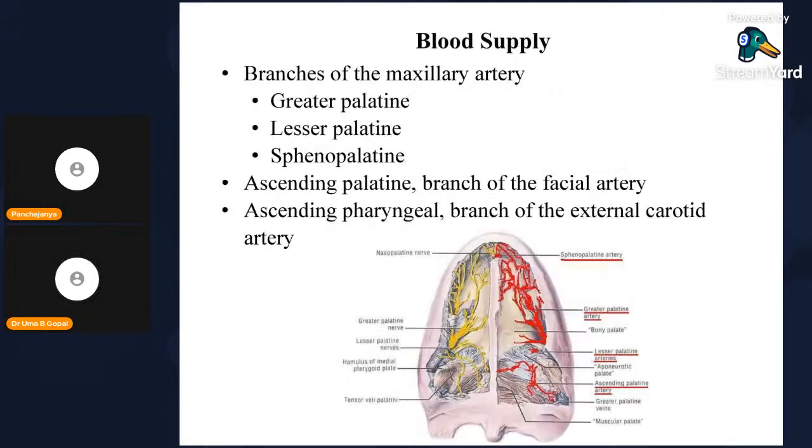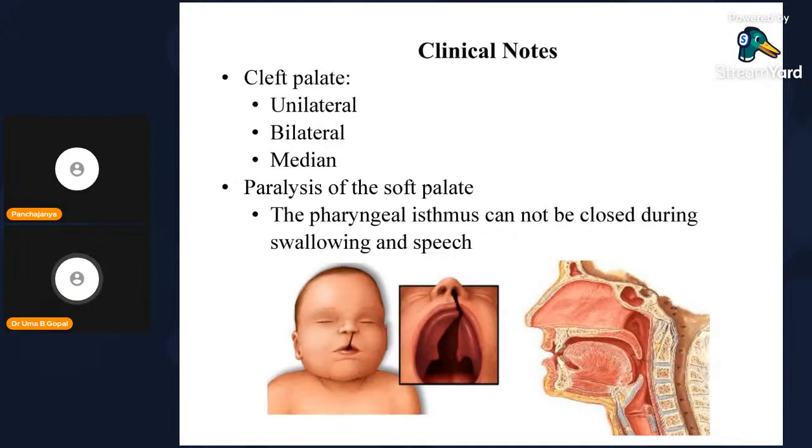Next, the blood supply: greater palatine artery, lesser palatine artery, sphenopalatine artery, branches of the maxillary artery. If you can't remember, write only maxillary artery. Ascending palatine, a branch of the facial artery, and ascending pharyngeal, a branch of the external carotid artery. If you can't remember, directly write maxillary artery, facial artery, and other branches of external carotid artery. Like that, you can also write. Marks will be given.